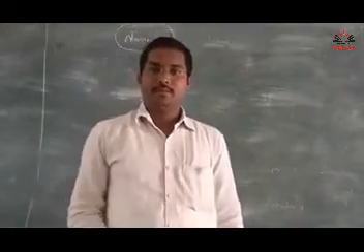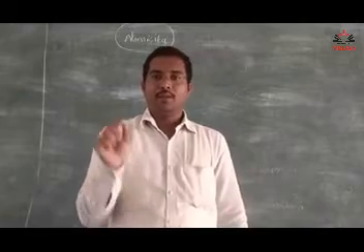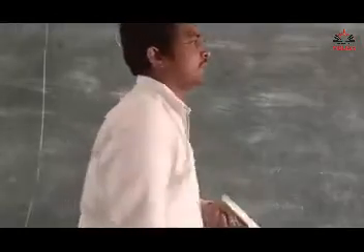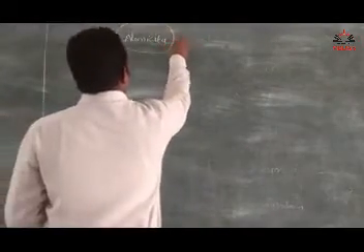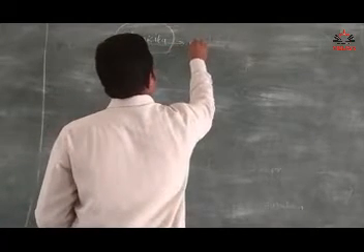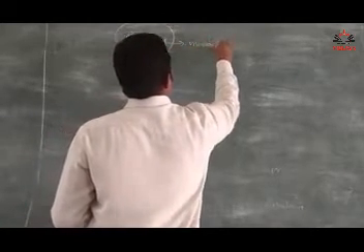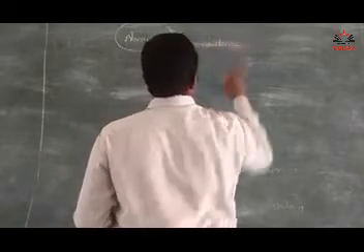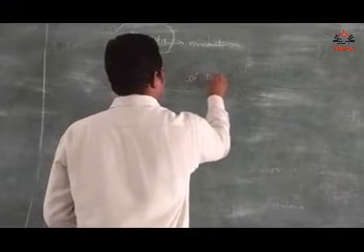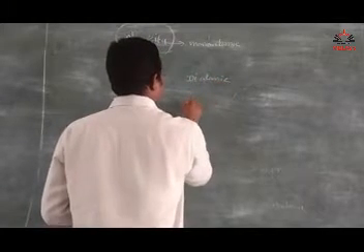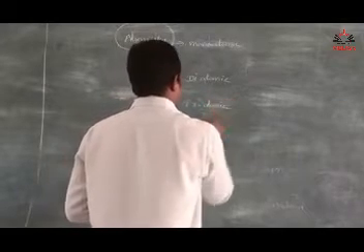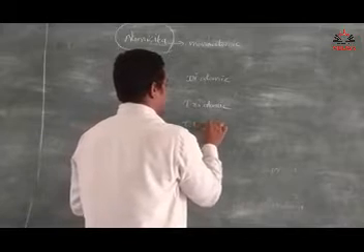Note down, everyone: the number of atoms constituting a molecule is called atomicity. Atomicity is further divided into monoatomic, diatomic, triatomic, and tetraatomic.